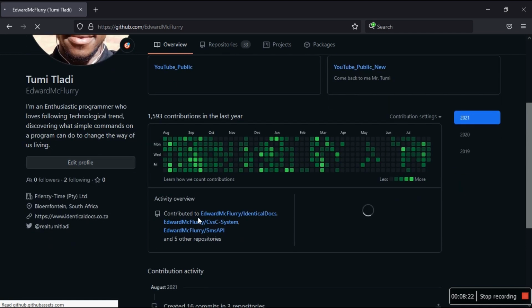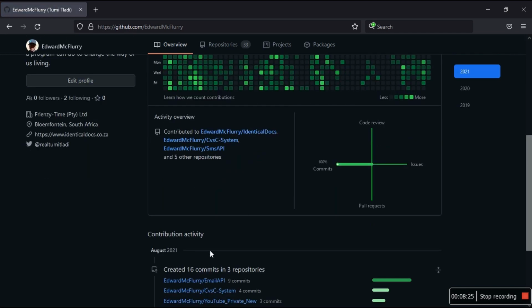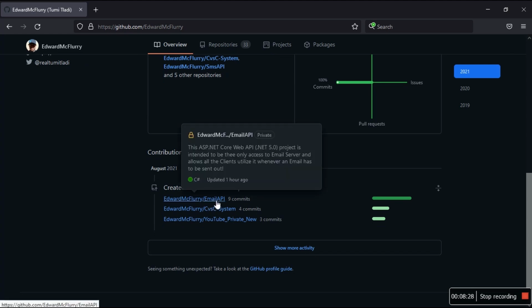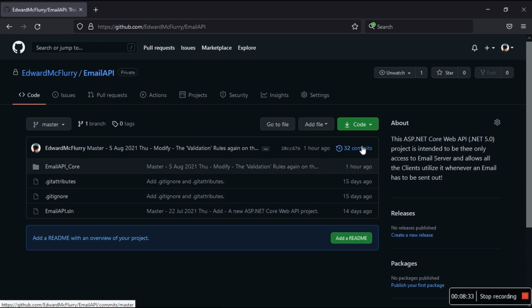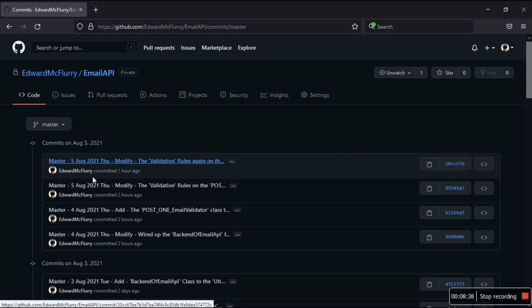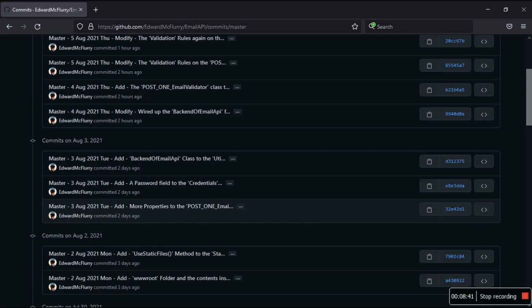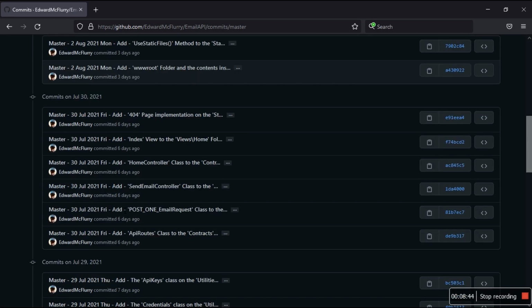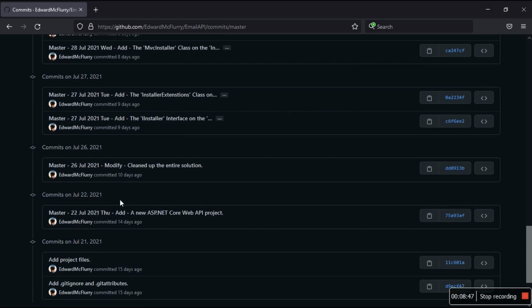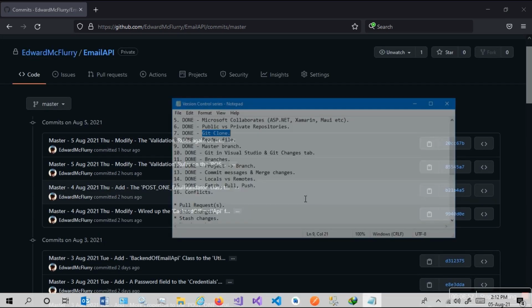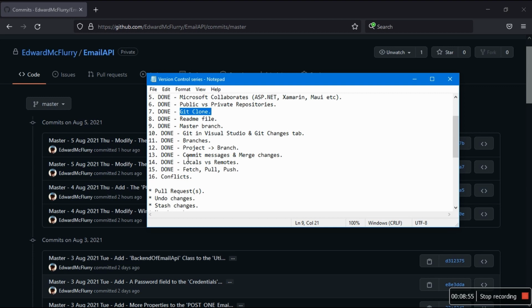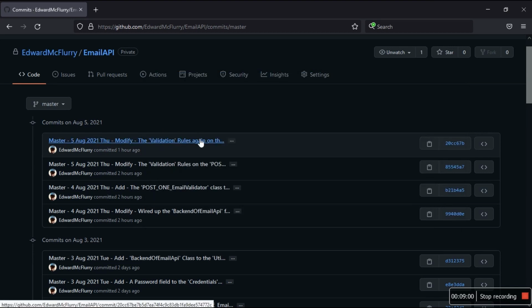So let's go to, as you can see, August email API, 9 additional commits. An hour ago I pushed some stuff, and in total there are 32. And if I look at the commits, you can see today I pushed about 4, and yesterday 3, the day before 2, and so forth. So this is what makes the entire project. Okay, and then we did cover the commit messages. Please watch the previous video where I did cover commit messages and merge changes, so how I write the proper commit messages, as you can see.